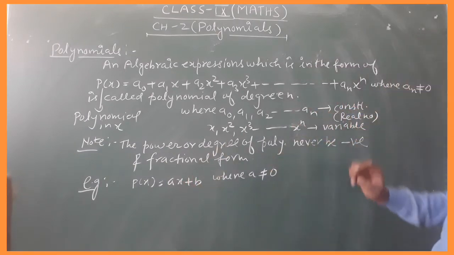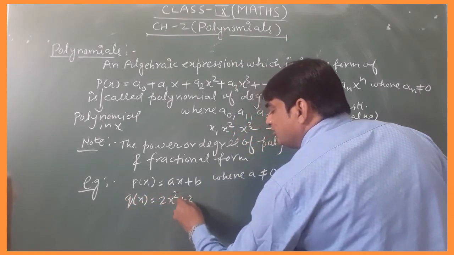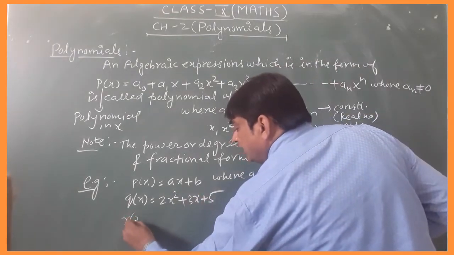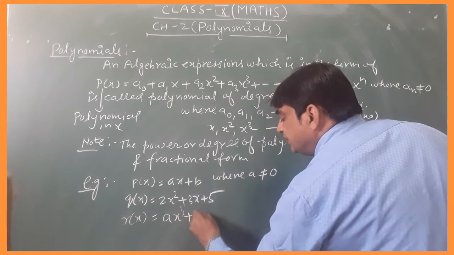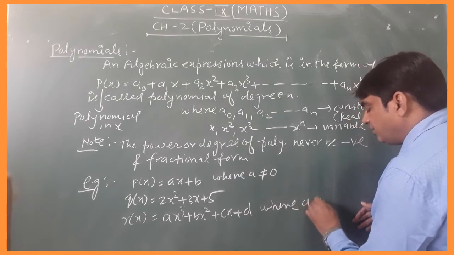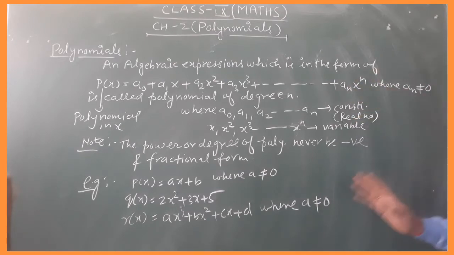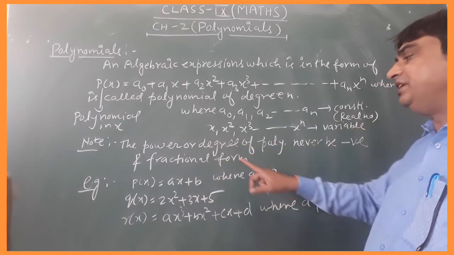So this is an example of a polynomial, and you can take another example, 2x² + 3x + 5. This is also a polynomial, and you can write R(x) = ax³ + bx² + cx + d, where a is not equal to 0. Here a is not equal to 0, it means the coefficient of the highest degree is never 0. Next, students, the power or degree of a polynomial is never in negative or fractional form.